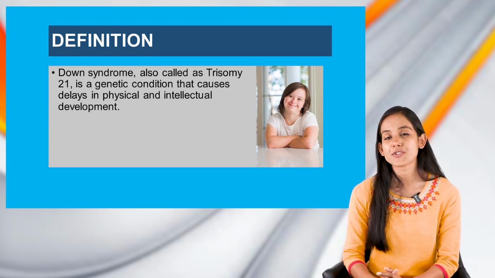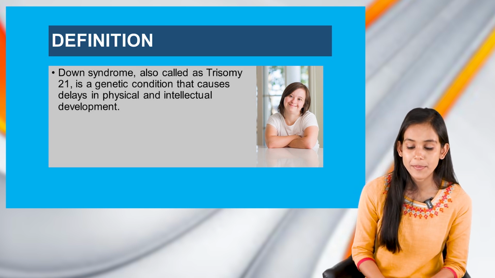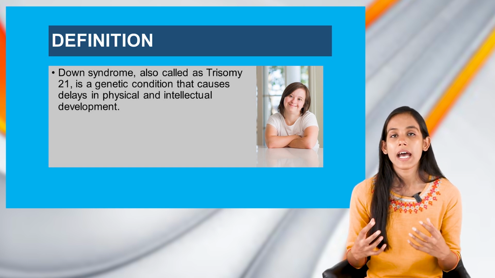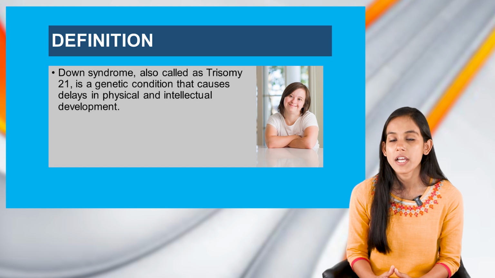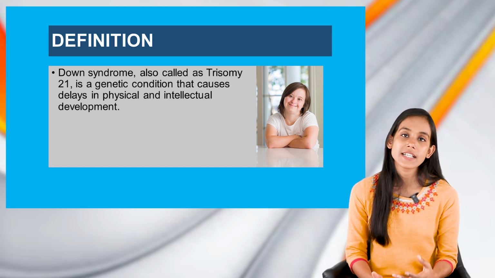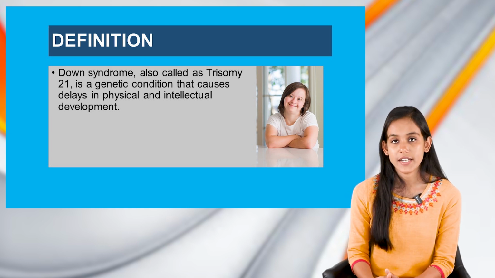So in Down syndrome, there is actually extra material from chromosome 21, and that's the reason the individual with Down syndrome would have 47 chromosomes in total instead of 46. Because of this, there would be delays in physical and intellectual development.